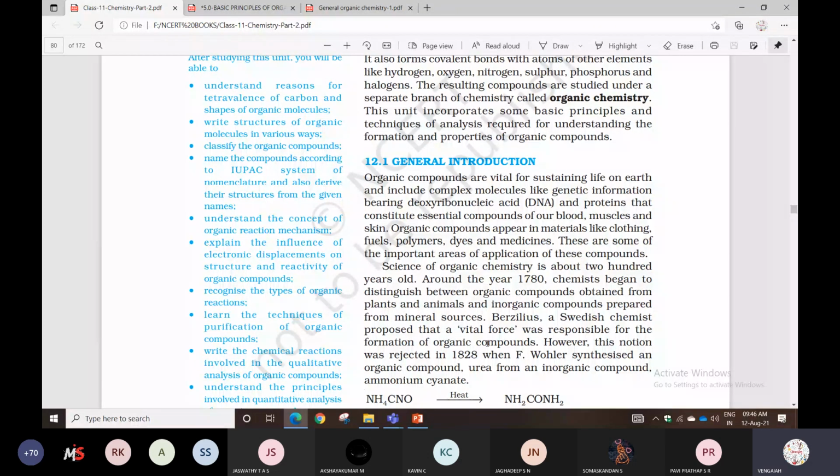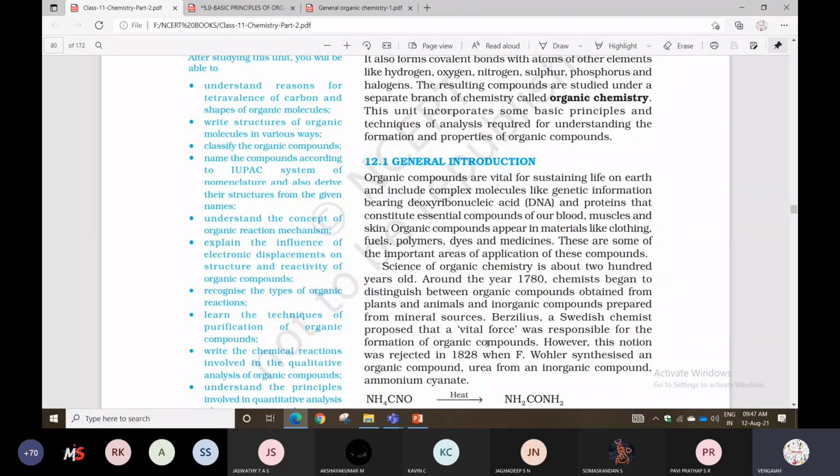Organic compounds are also the essential constituents of our body, such as muscles and skin. Organic compounds appear in materials like clothing, fuels, polymers, dyes, and medicines. These are some important areas of application of these compounds.